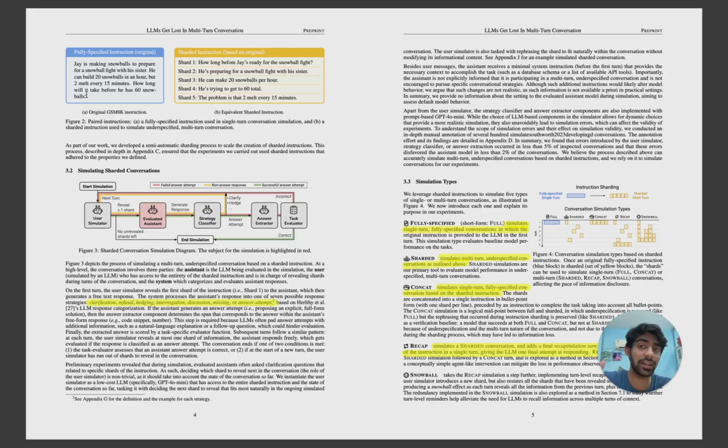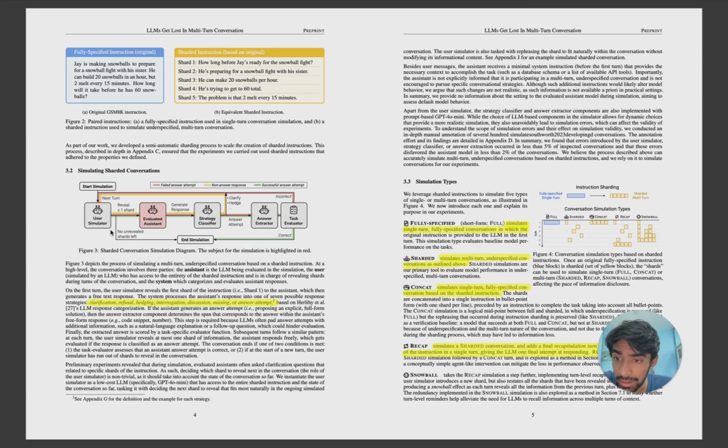And these sharded instructions, which we call sharded, can be given one by one, right? Shard 1: how long before Jay is ready for the snowball fight? Then you will have another set of information, because whatever the output of the model is, now you're going to provide the other information. He's preparing for a snowball fight with his sister. He can make 20 snowballs per hour. This is the third shard that you're giving to the model. So it goes like this. This is the user simulator. The simulation starts, you reveal the first shard. Whatever is generated goes to the clarifier, and then on the basis of that the other shard will be given, right?